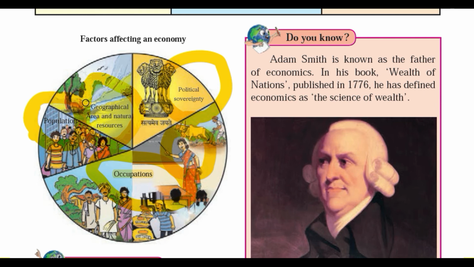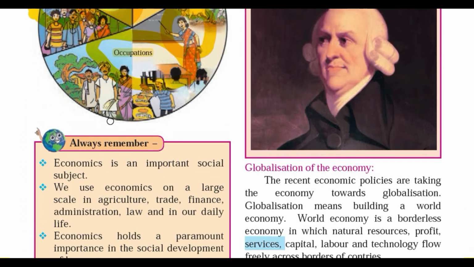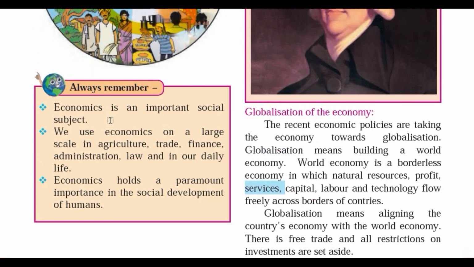We have a very diverse type of physiography. We have good monsoon in certain regions. So that's why we have diverse physiography and geographical conditions. That's why our economy is comparatively stronger than Afghanistan. So geography definitely affects the economy. Okay guys, in this way we have discussed the types of economy and factors affecting the economy.